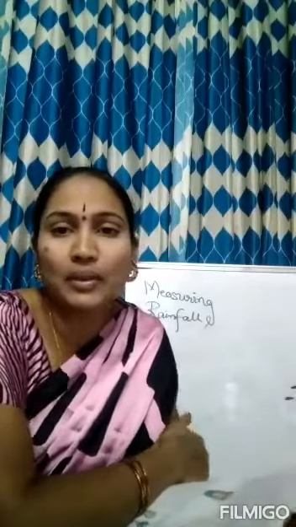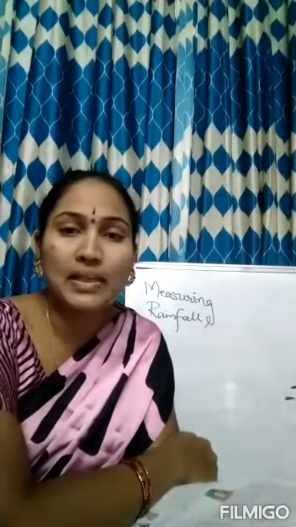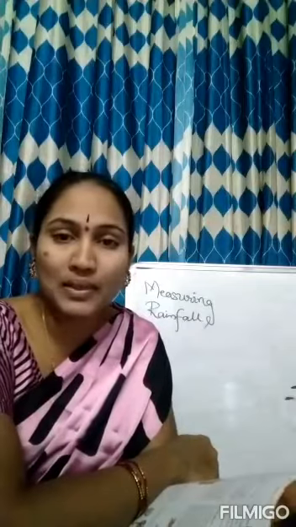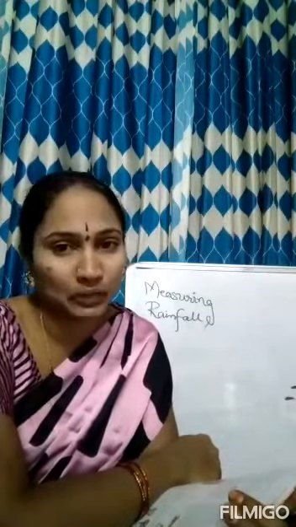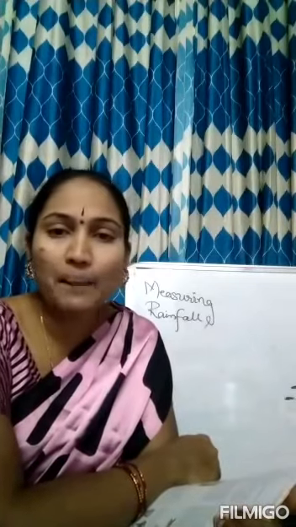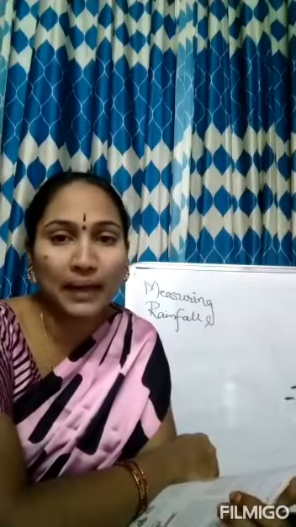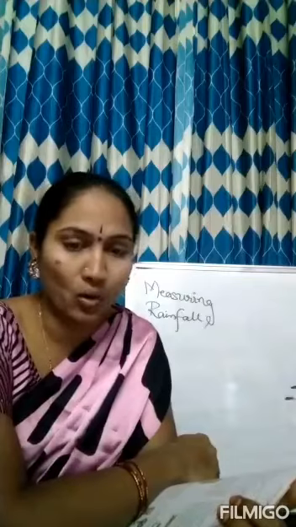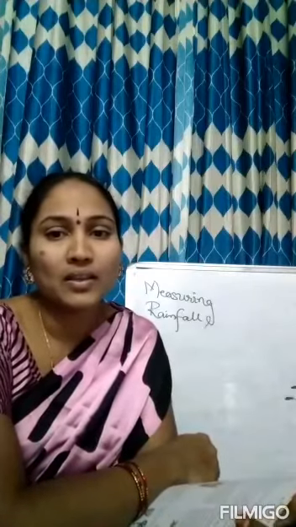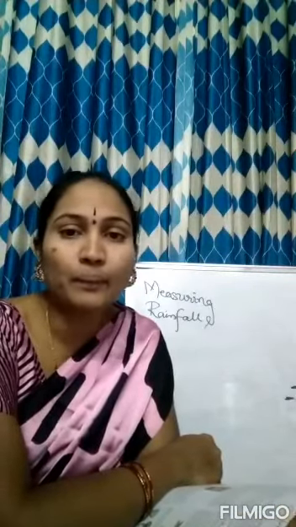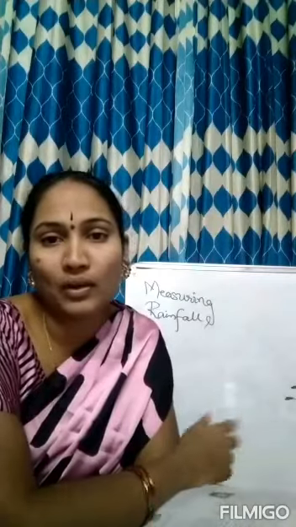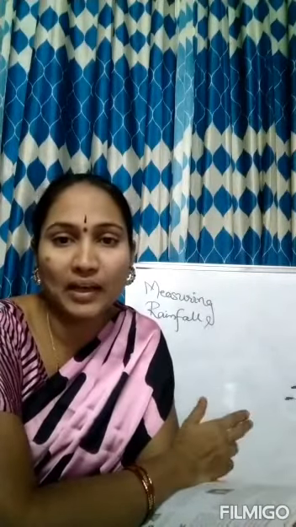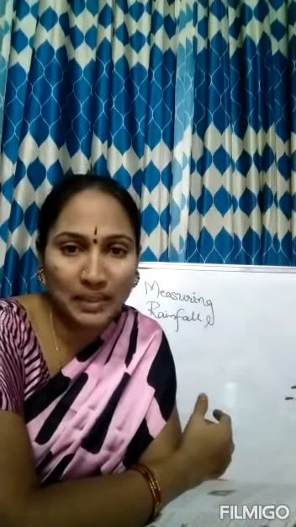Now coming to the chapter, today we are learning about measuring rainfall. How can we measure the amount of rainfall at a particular place? Farmers estimate the rainfall based on the wetness of the soil after the rain. So it's the rainy season. You can see the weather report also. How many centimeters of rainfall happened yesterday in Hyderabad, they give in the newspapers and on television.